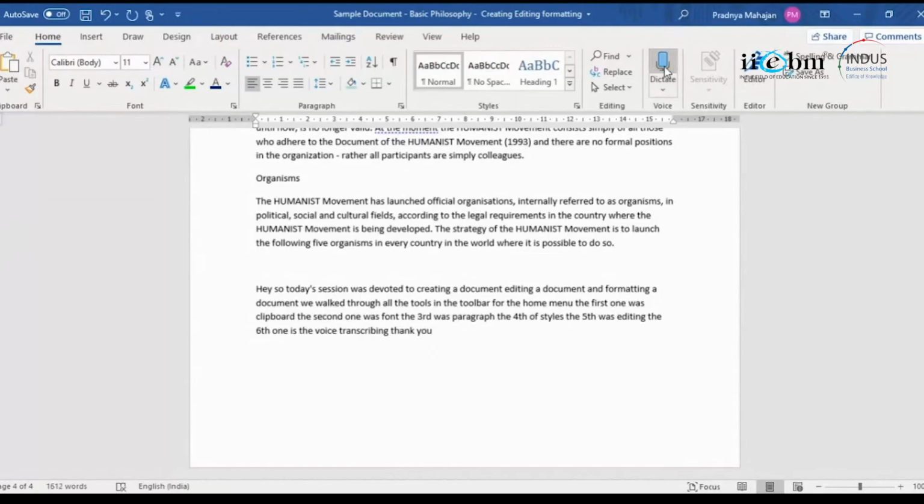Stop dictate. Yeah, it is not easy. So it's like when you want to dictate, you want to take notes, you can keep that on and it will automatically put in the text. A very easy tool, but some of us don't realize that it is available, or we are hesitant to use.